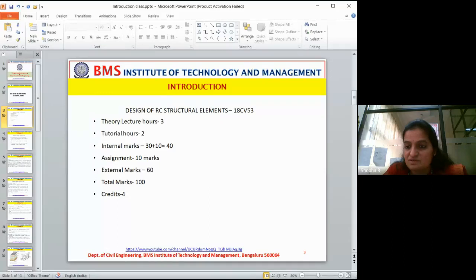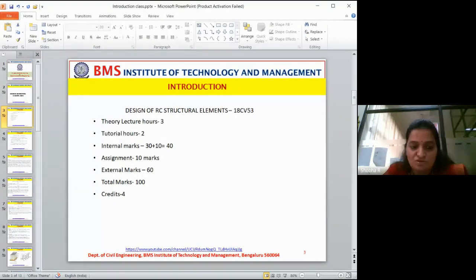So at least 2-3 problems I'll have to solve from one particular type. If I want to do that, you have to attend the classes regularly. You will not get the continuity if you miss the class. Very important. Usually I used to take this design subject for 2 hours continuously. But since it is online, I also don't want it. Otherwise, I would have requested the timetable officers to put RCC structure continuously for 2 hours. That is what we used to do. It was a practice for that. Otherwise, I will not be able to solve even one problem in 1 hour.